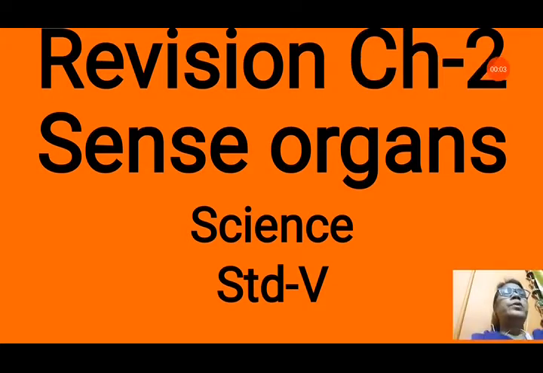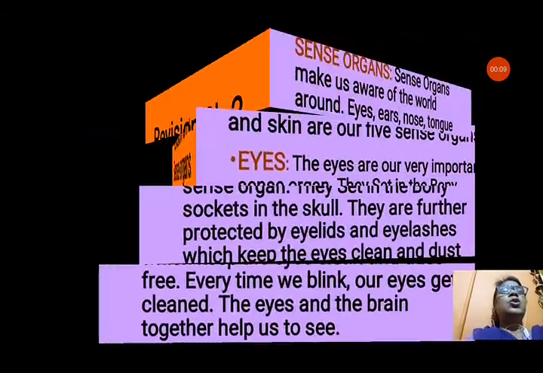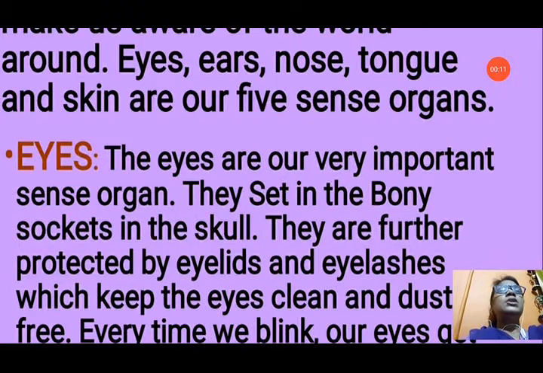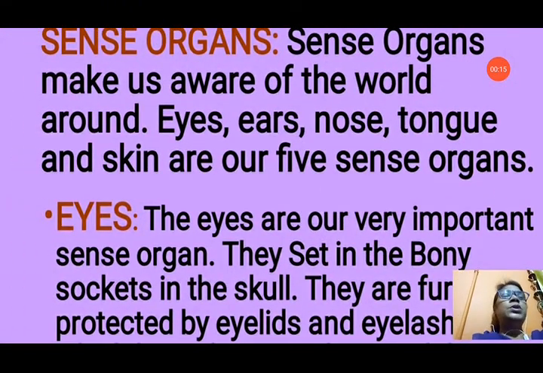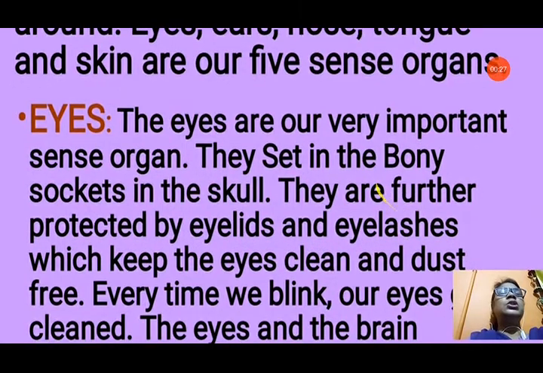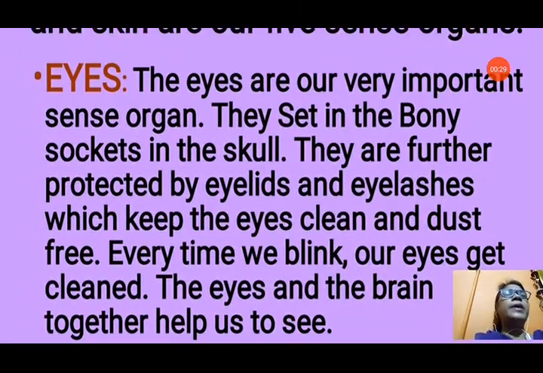In this video today we will revise chapter 2, sense organs, nervous system. Let us start with the sense organs. What are sense organs? Sense organs make us aware of the world around. Without sense organs we cannot feel anything about what is surrounding us. Eyes, ears, nose, tongue and skin are our 5 sense organs, and we will discuss one by one about these sense organs. So first let us start with eyes.